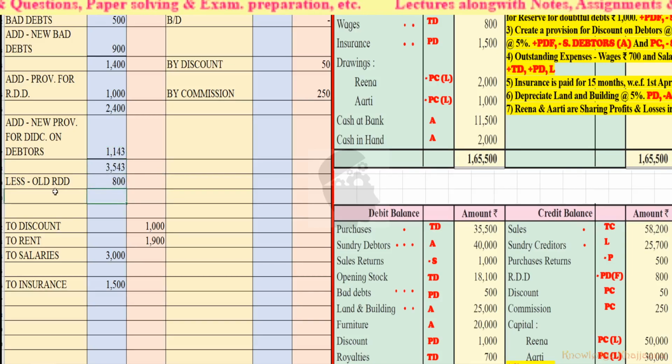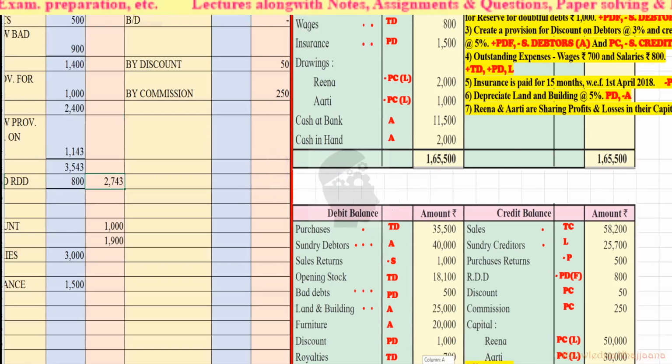So if we deduct the old amount from this, then we will get, because everything has been inputted in the formula, the final bad debts of rupees 2,743. Okay, so these are the final bad debts. So we have completed half part of this adjustment number 3.